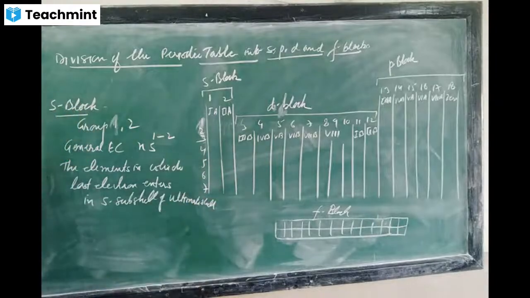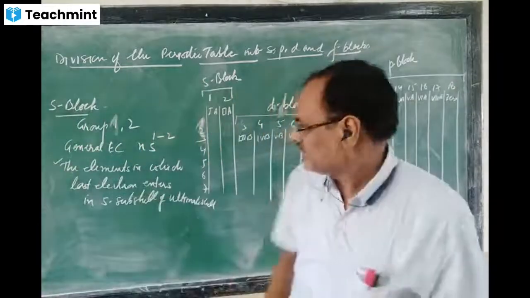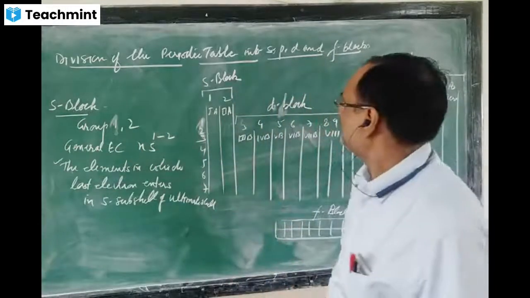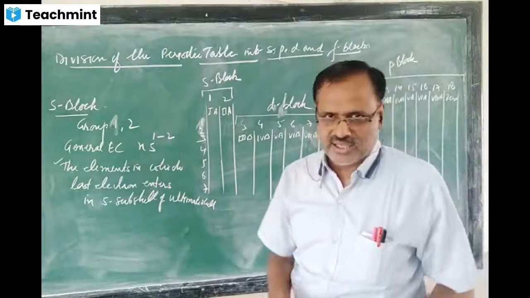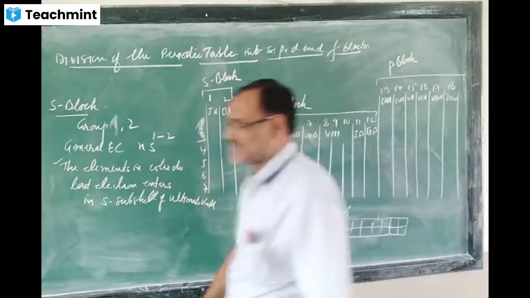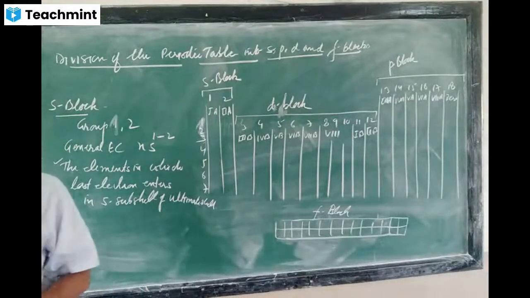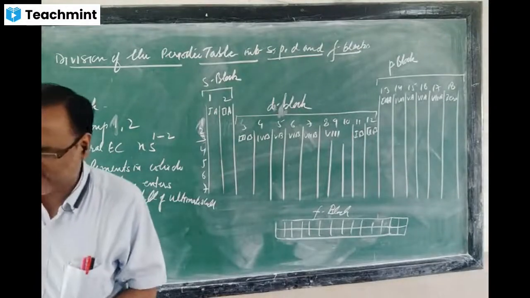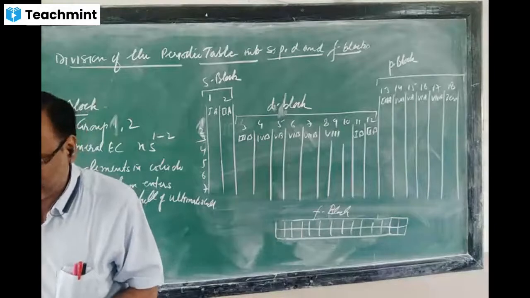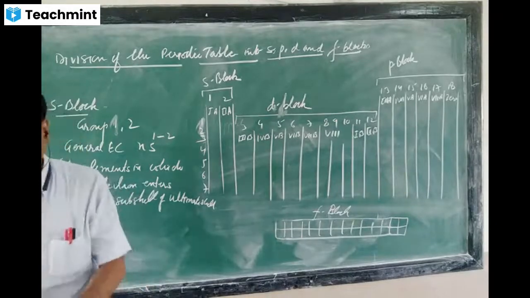This is the definition of the S block element. If you have seen your book, it is given as differentiating electron. In the book it says: in this S block, the differentiating electron enters into the S subcell.